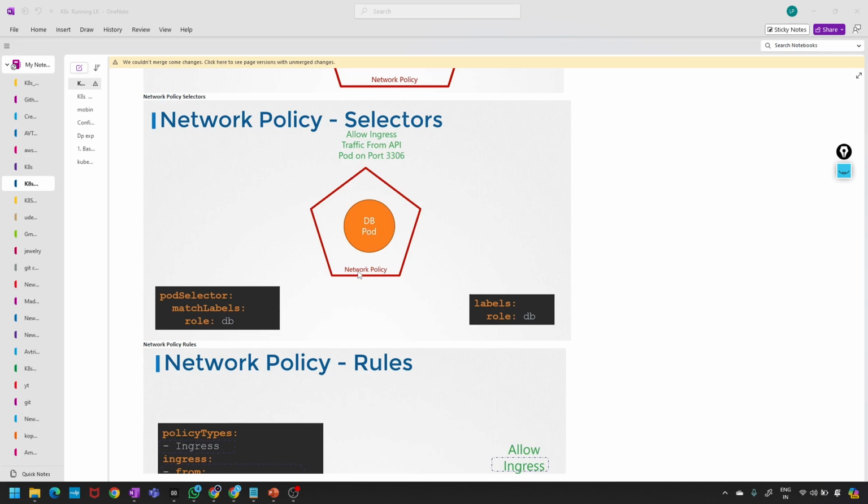We will create one network policy for the DB, correct? Pod selector, match labels, role is DB, the label role we have given for DB. We have to specify this clearly and denote it like this. Try to understand; while we are doing the practical, you can understand clearly.